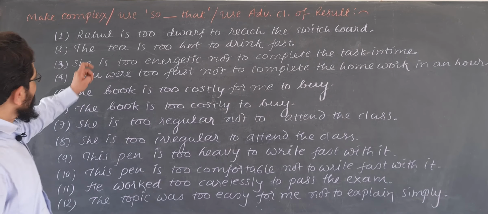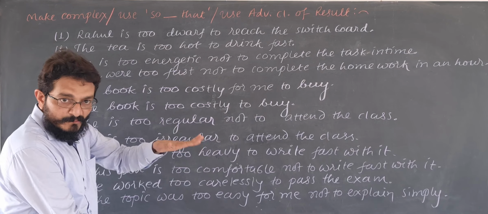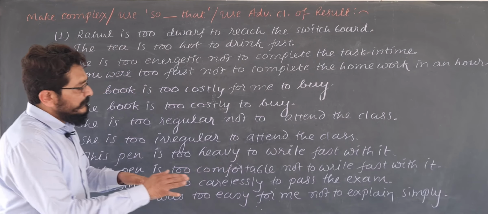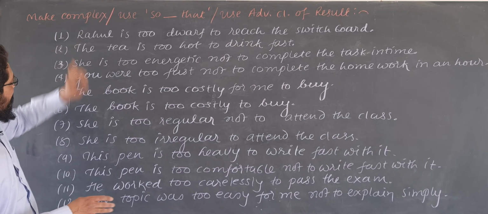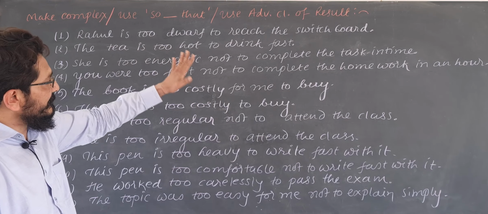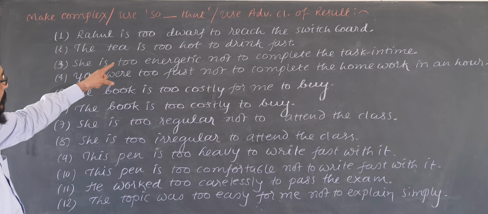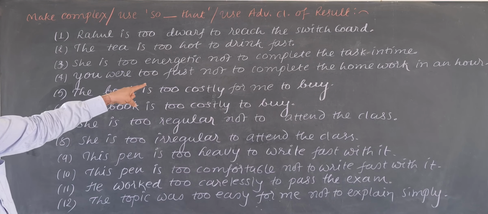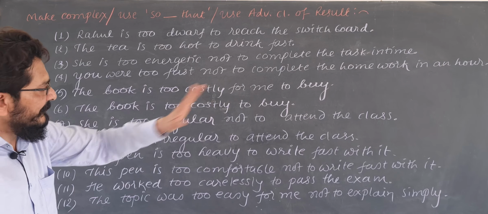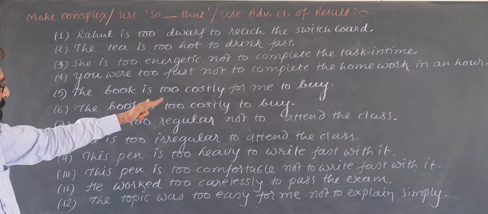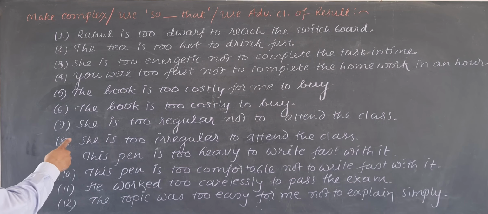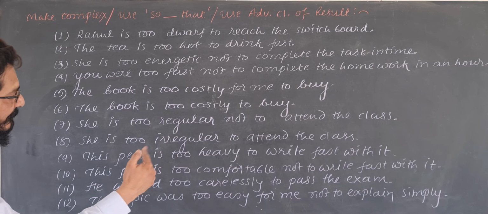Now see, the first one: Rahul is too short to reach the switchboard. He is so short that he cannot touch the switchboard. The tea is too hot to drink fast. She is too energetic not to complete the task in time. You are too fast not to complete the homework in an hour. The book is too costly for me to buy. The book is too costly to buy. She is too regular not to attend the class. She is too irregular to attend the class.